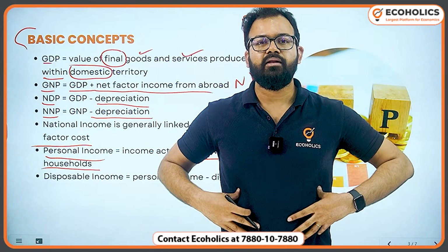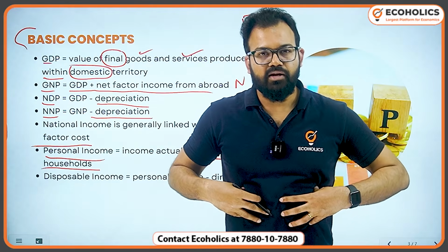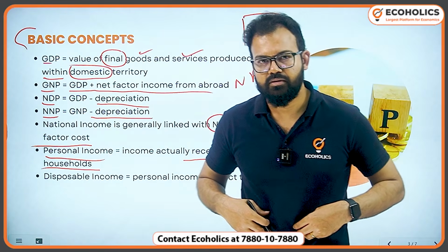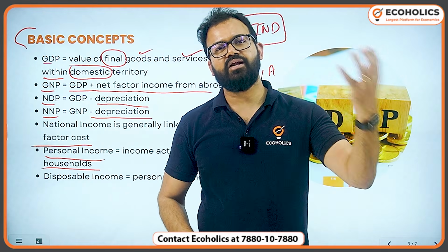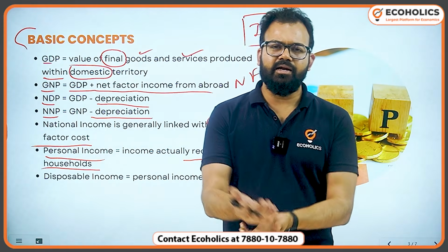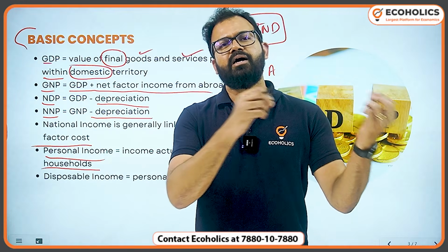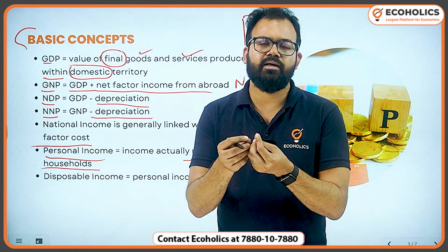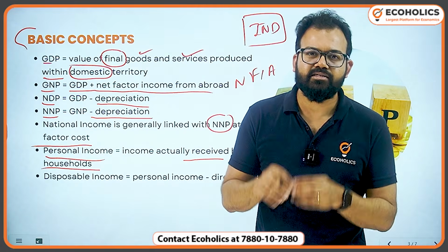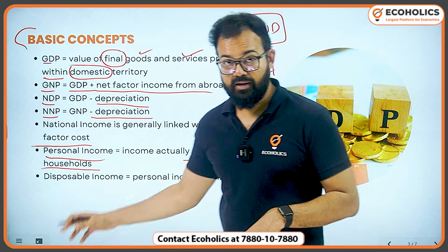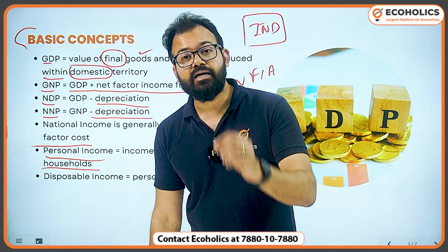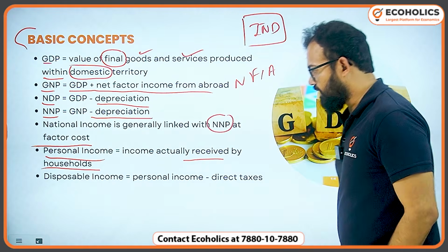So for example, if I receive in a month 50,000 rupees, in that 20,000 I have earned and 30,000 I have received from maybe interest, from maybe a past payment that is pending, that has come right now. So 50,000 will be personal income. But national income means income earned, जो कमाया गया है ना.